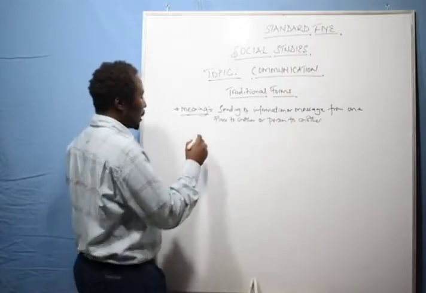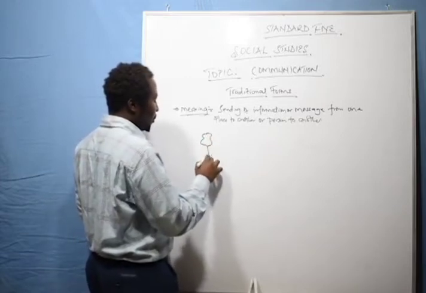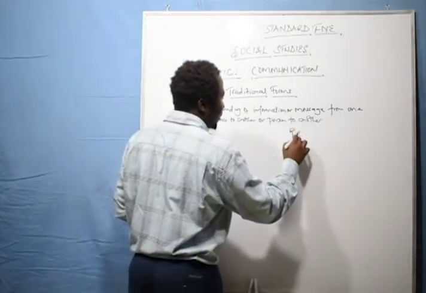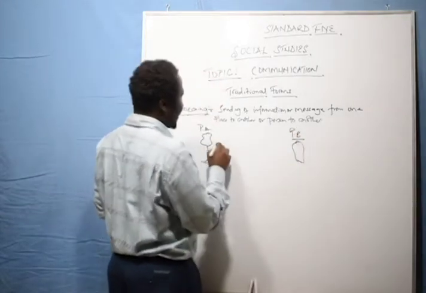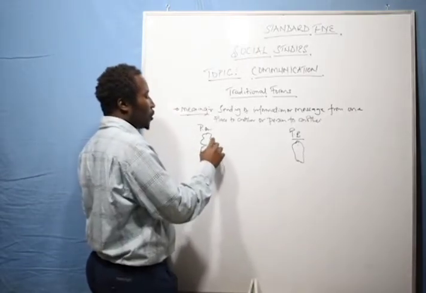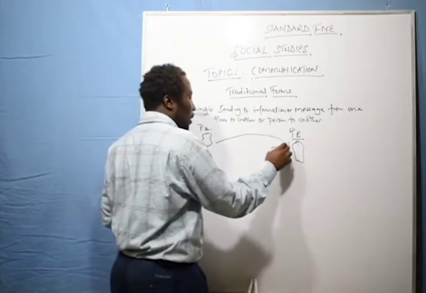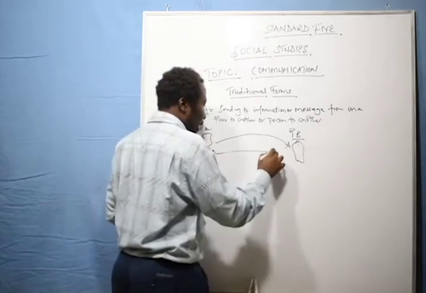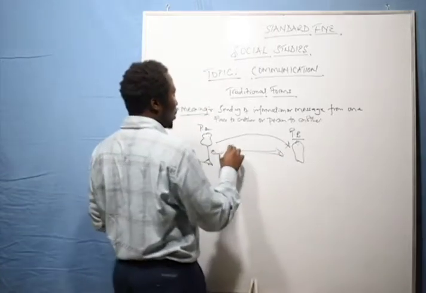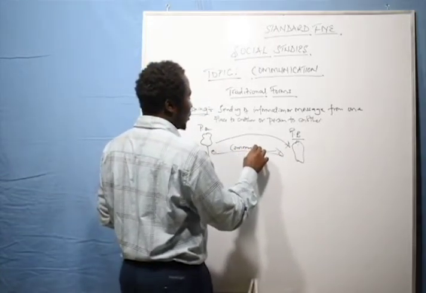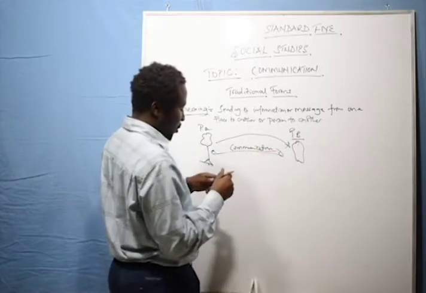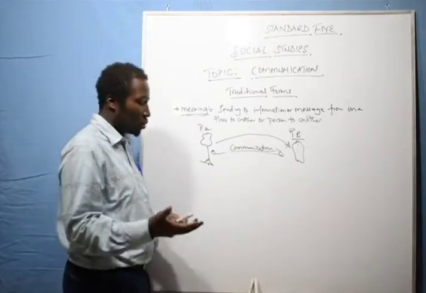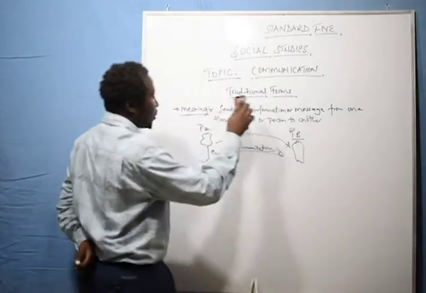For example, this is a person at point A. And then you have point B. So when sending information, you send the information or message or even a letter from one person to another, from one place to another, or from a person here to another person. That's what we call communication. So that is communication. Sending of information or messages from one person to another.